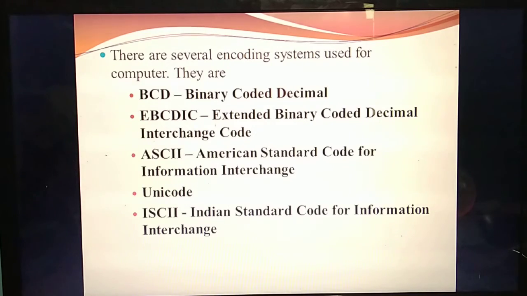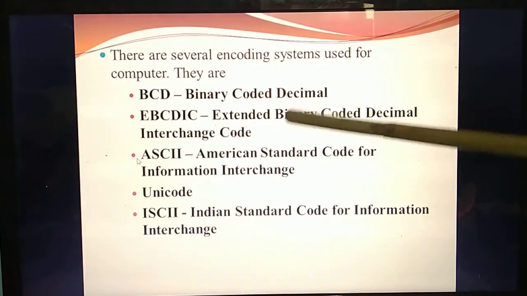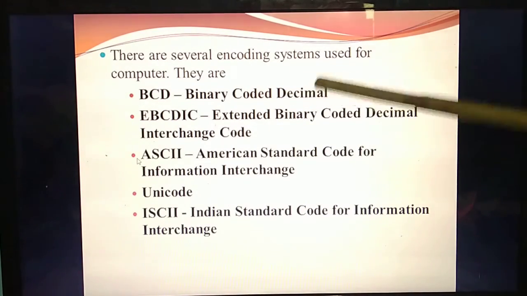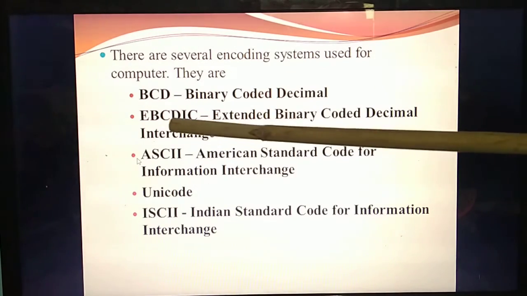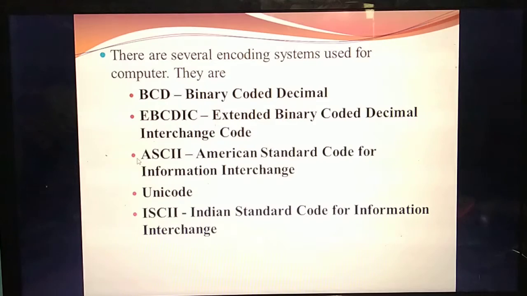There are many types of encoding systems. So what are they? First one is binary coded decimal system, BCD. Second one is EBCDIC, extended binary coded decimal interchange code. This is all very important.